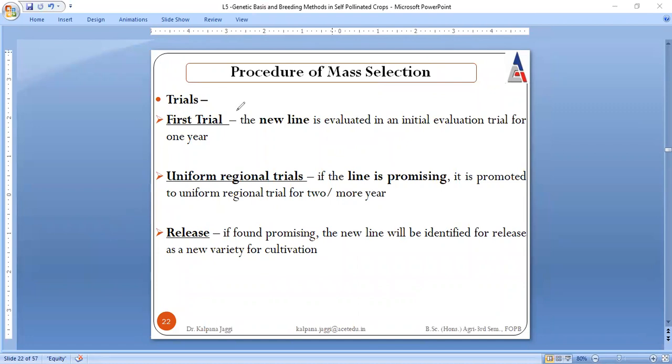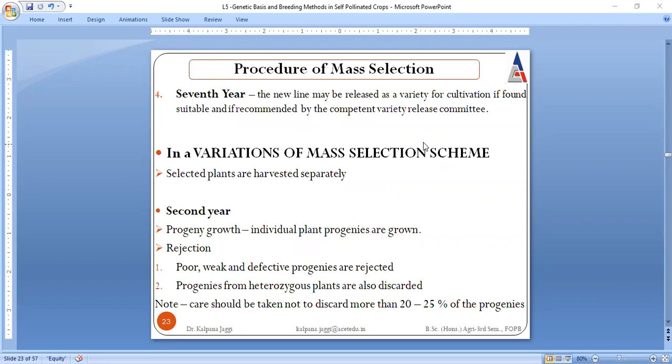So here trials are conducted. If the trials carried out at different locations are found to be promising, then a new line will be identified and released, right? This is all about mass selection.